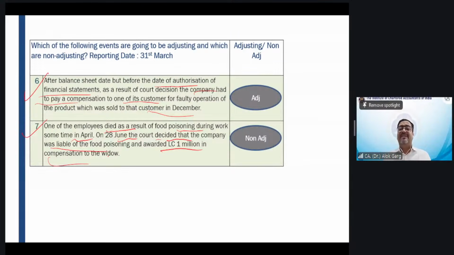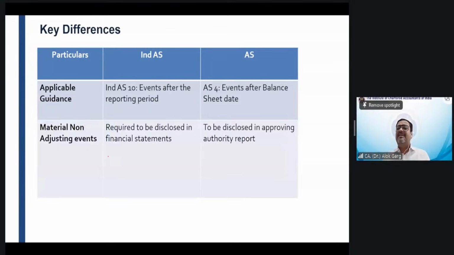So friends, these are about Ind AS 10. Very simple difference between Ind AS and AS. In Ind AS it is 10, in AS it is 4. And if there is a material non-adjusting event in Ind AS, it has to be disclosed in the financial statement notes to accounts. But in accounting standard for non-adjusting event, disclosure is not required in the financial statement. Disclosure is required in the board of directors report, right?